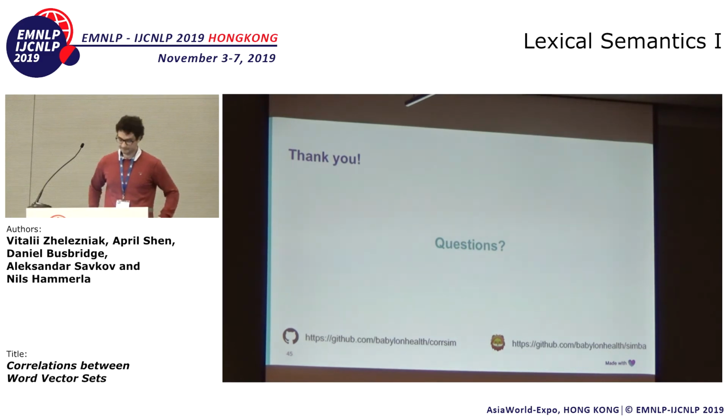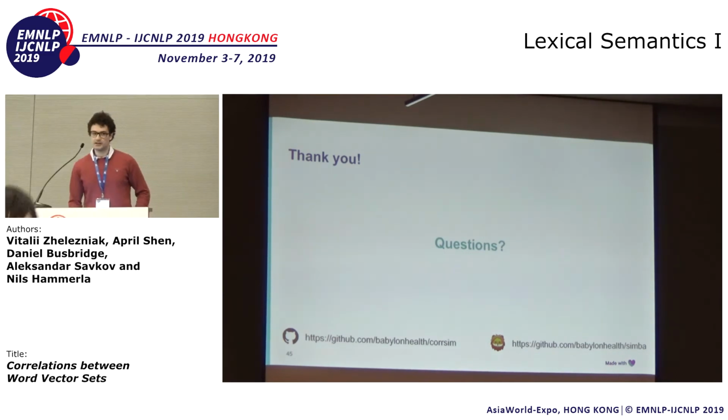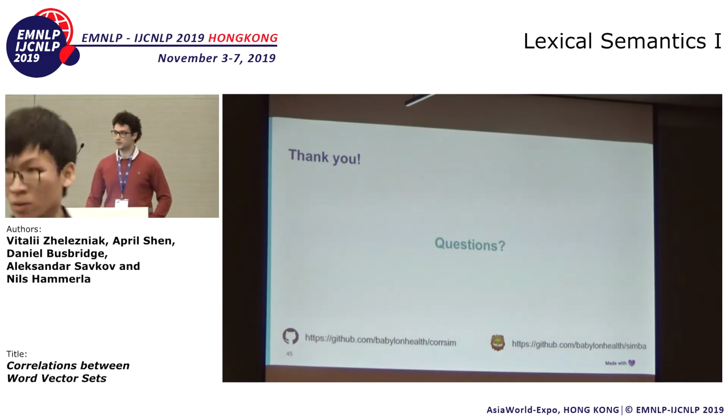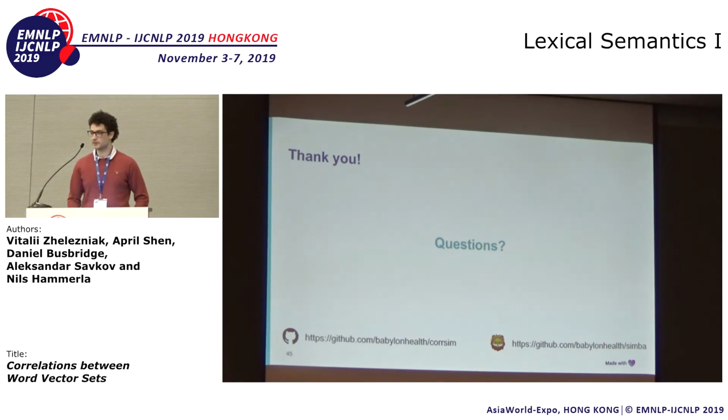Thanks for the talk. Have you tried using contextual word embeddings with the alternative correlation metrics? That's a good question. I really have not looked at any of the contextual word embeddings, or I haven't even looked at the sentence embeddings from this point of view. That's definitely something to try.